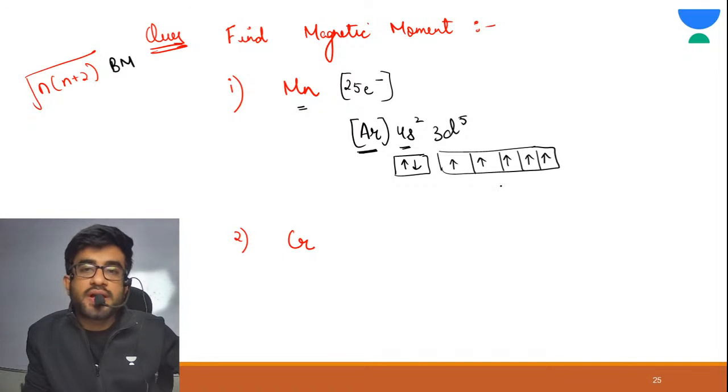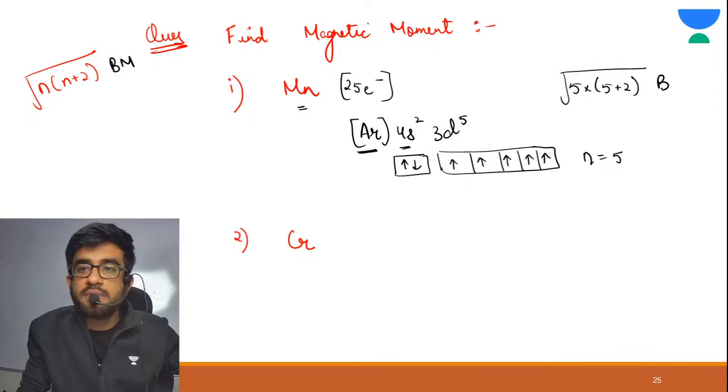So how many unpaired electrons does it have? It has 5 unpaired electrons. n is 5. The formula is root of 5 into 5 plus 2 BM.